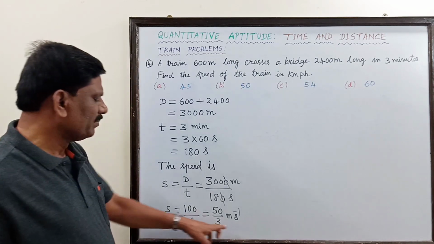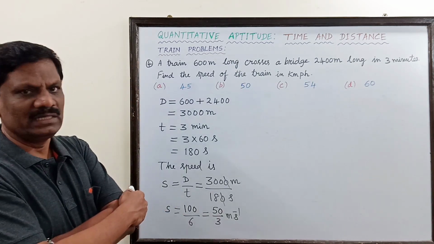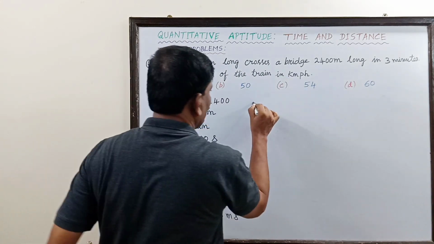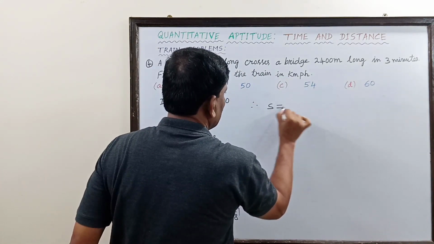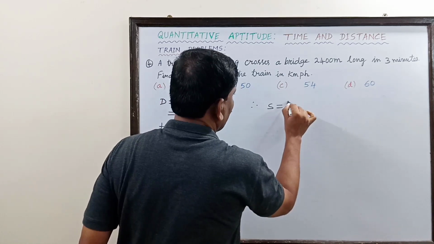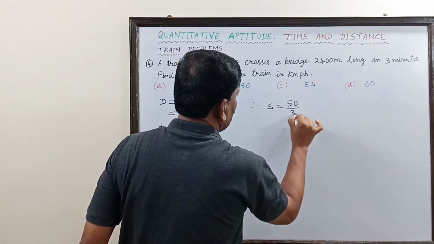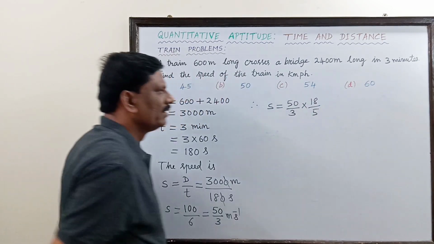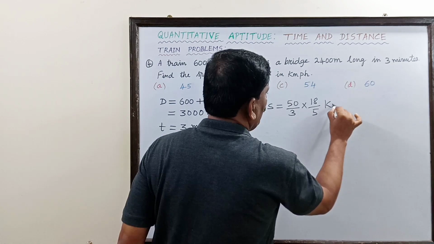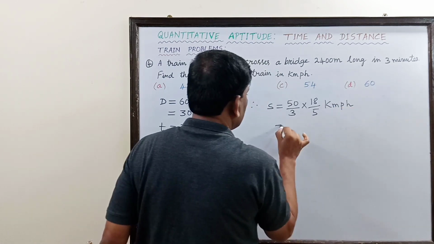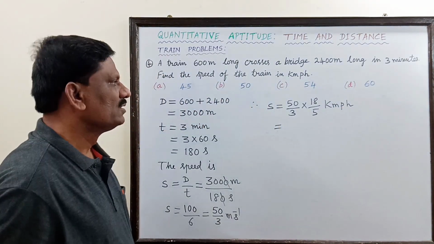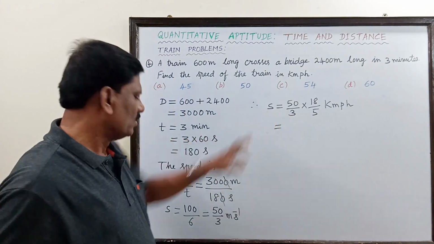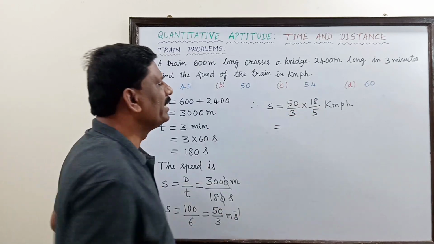So the speed in meter per second is 50 by 3. But what is asked here is in kilometer per hour, is it not? Therefore the speed in kilometer per hour is 50 by 3 into 18 by 5. Now the unit has become kilometer per hour. 1 meter per second is equal to 18 by 5 kilometer per hour. So 50 by 3 multiplied by 18 by 5.